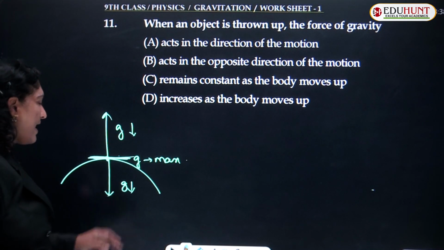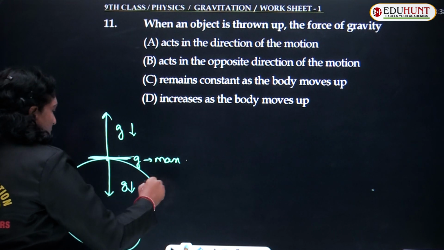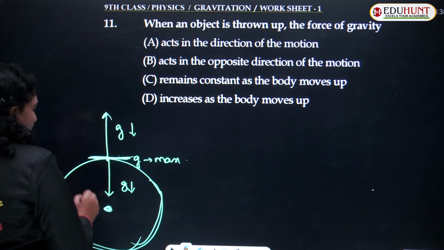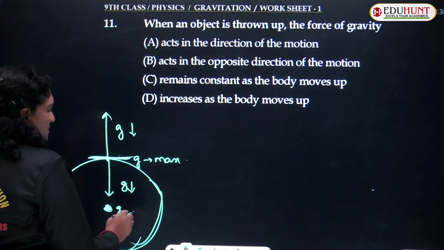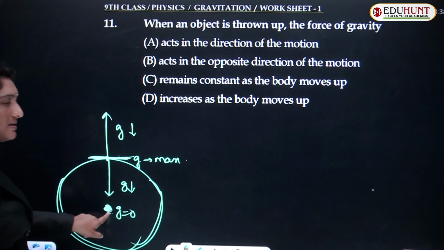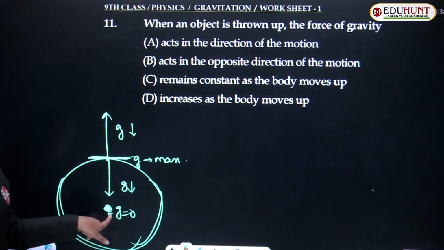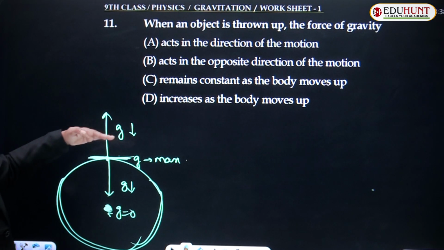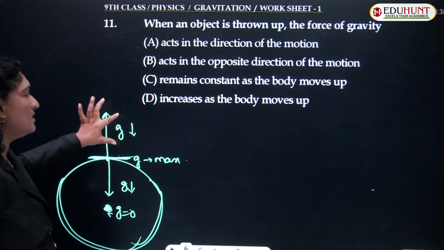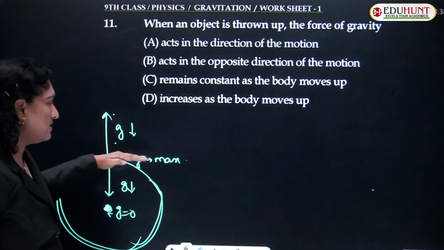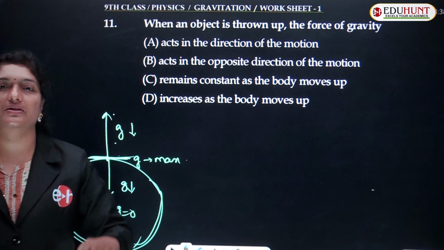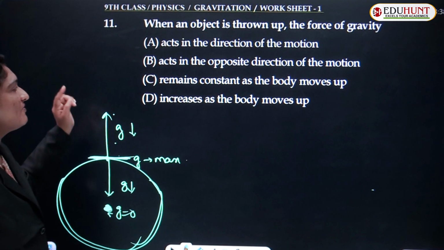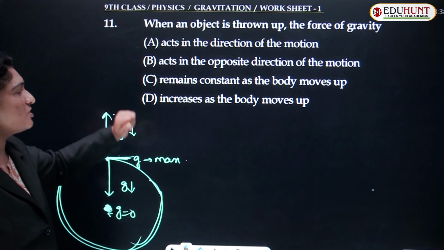And remember, children, the value of g will be 0 at the center of the earth. At the center of the earth, the value of g is 0. It decreases, and gradually at the center of the earth, it becomes 0. And as and when the body moves away from the surface of the earth, then also the value of g decreases, and it will be maximum on the surface of the earth. So when an object is thrown up, the force of gravity acts in the direction of the motion.